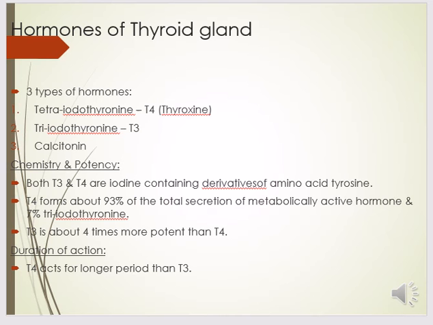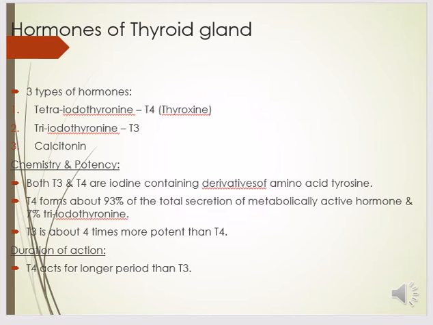So, there are three types of hormones which are secreted by the thyroid gland. These are number 1, tetraiodothyronine, also called thyroxine, number 2, triiodothyronine, number 3, calcitonin.